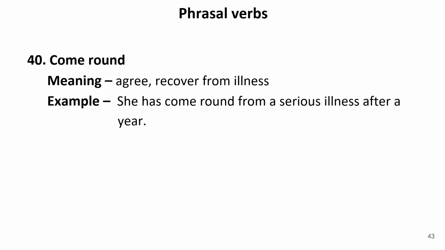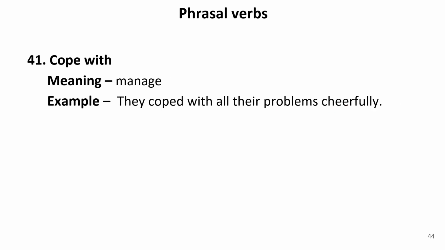Come around. Come around means agree, recover from illness. She has come round from a serious illness after a year. So this can be the usage of come round in a sentence. Now let us move to the next one. Cope with. Cope with means to manage something. They coped with all their problems cheerfully. So this is the meaning of cope with. Now let us move to the next one.